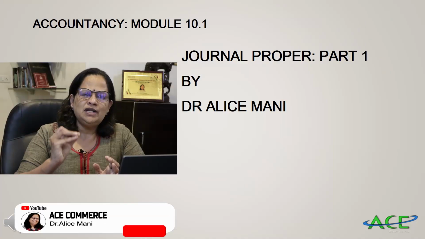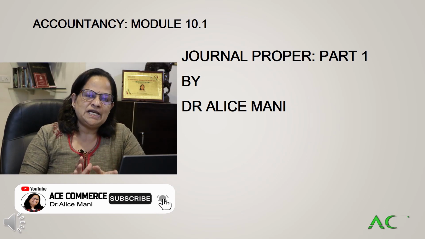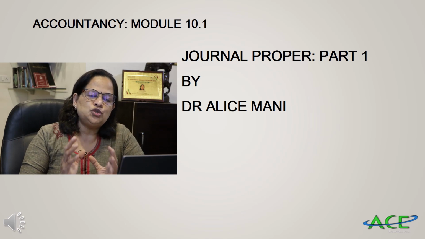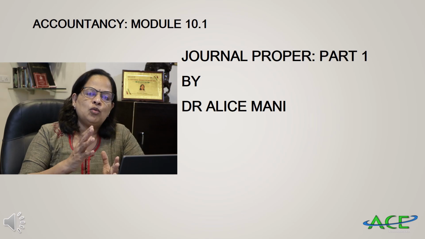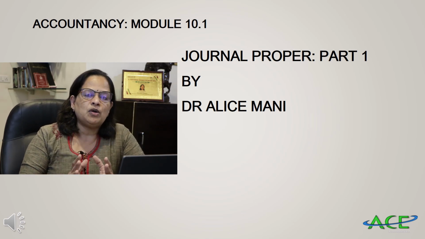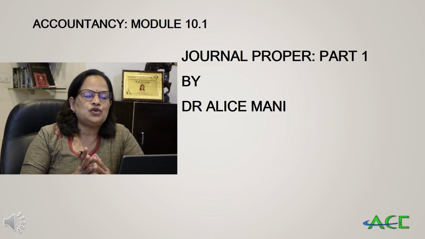But I told you two subsidiary books I will be explaining later. So cash book I have completed now, and the last subsidiary book remaining is journal proper. Module 10 is about journal proper, and I have divided journal proper into two modules. This is the first module, where I will explain opening entries and closing entries. I am going to do 4 problems also, 2 for opening entry and 2 for closing entry.